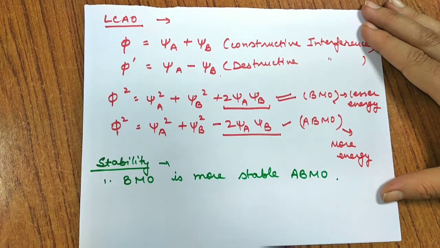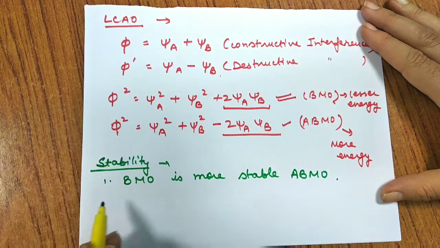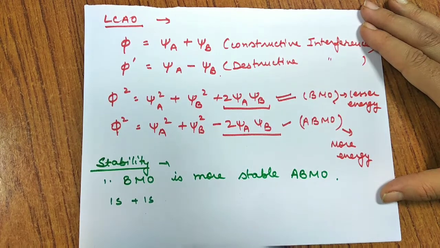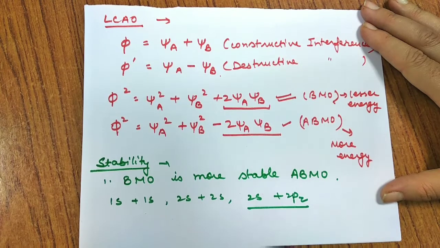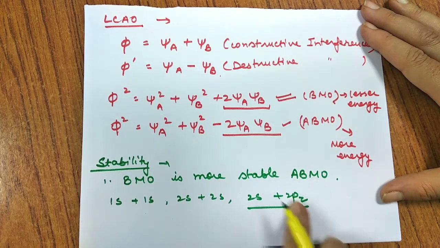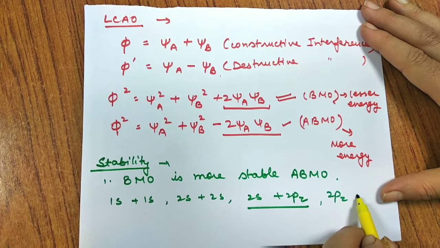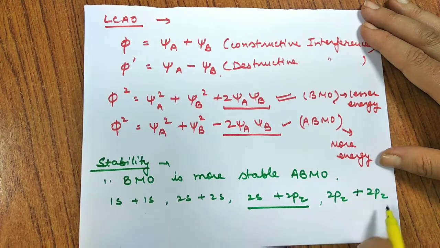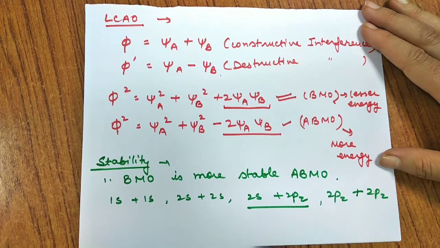So let us talk about how the filling of electrons takes place. First thing is the condition, as I have told you: only those atomic orbitals combine which have comparable energy, like 1s can combine with 1s, 2s can combine with 2s. 2s can even combine with 2pz, which have nearly the same energy, second shell. If I consider Z to be the internuclear axis, 2pz can combine with 2pz. So only the same orientation can combine, and only comparable energy can combine. Okay.